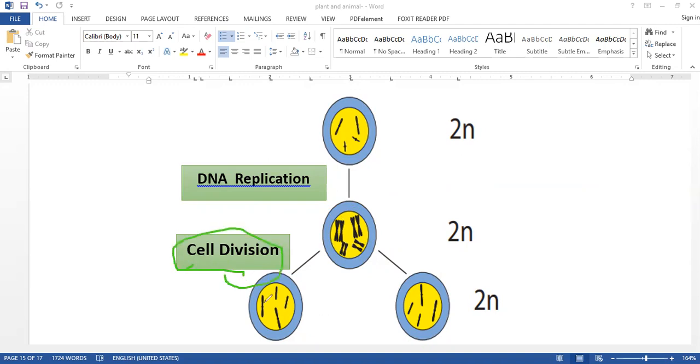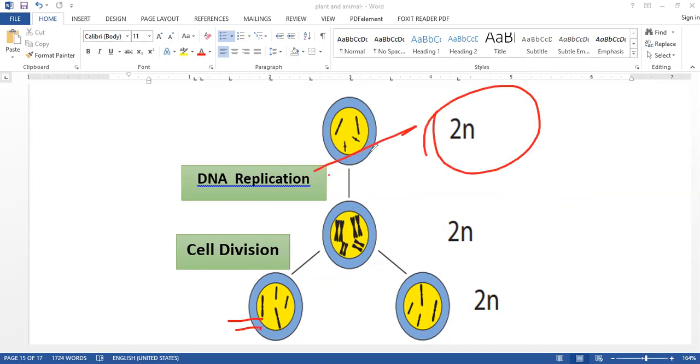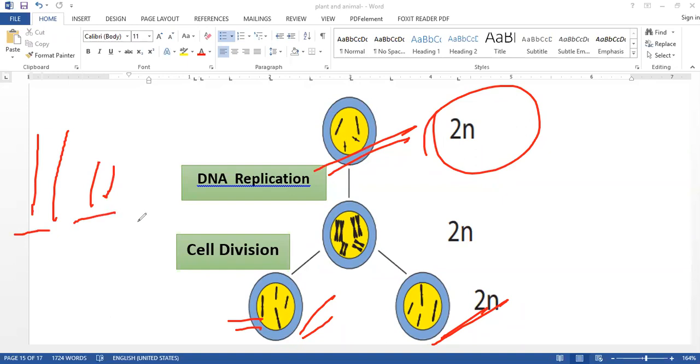And that's called cell division. I can draw very clearly, so you should understand. Look, in the final daughter cells, how many chromosomes? 4 chromosomes. Here also, how many chromosomes? 4 chromosomes. Here also, how many chromosomes? 4 chromosomes. What about the ploidy? It is 2n. 2n means what? 2 sets of chromosomes. How many sets of chromosomes here? 2. This is one set, the big and small ones, and the other set. 2 sets. So we can call that 2n.